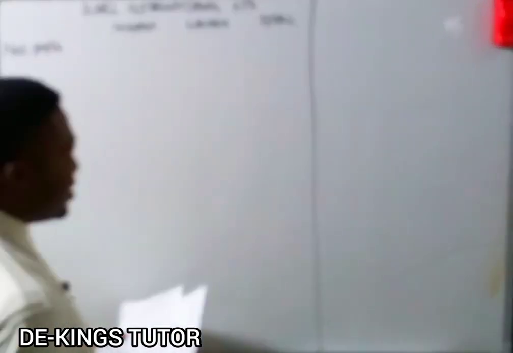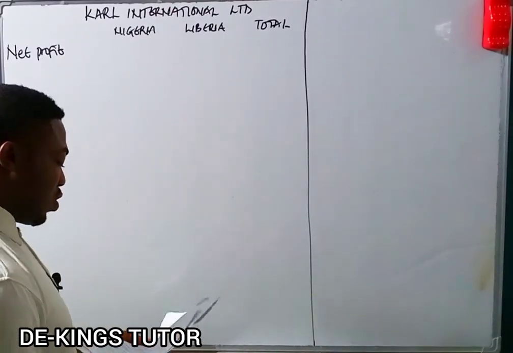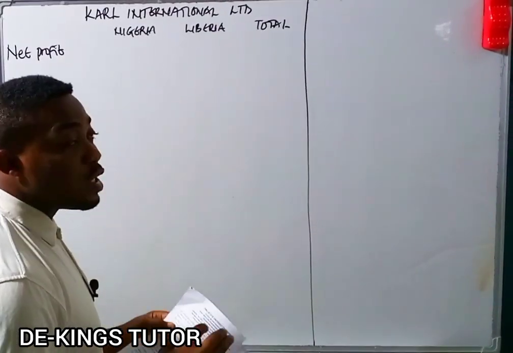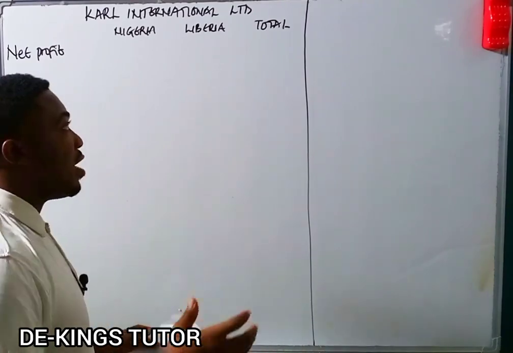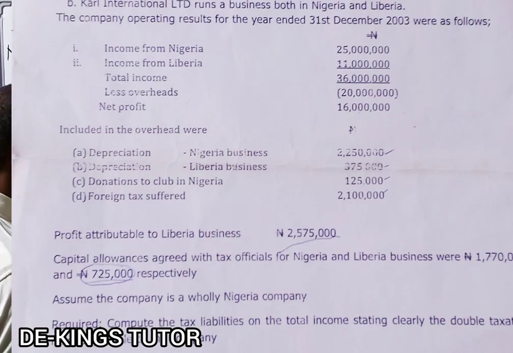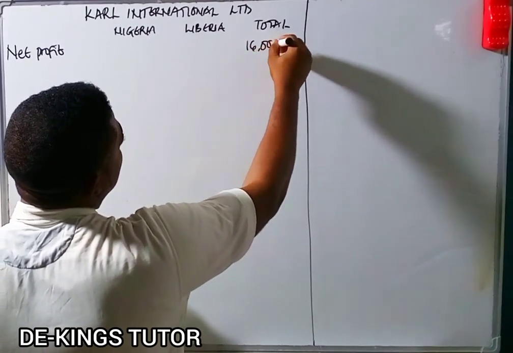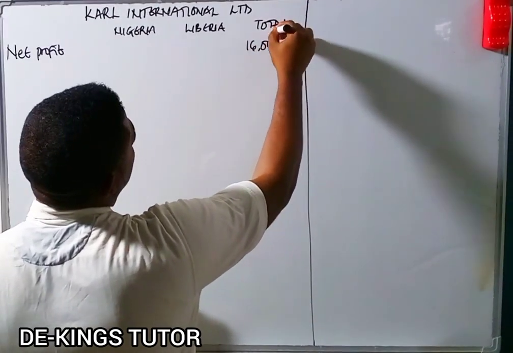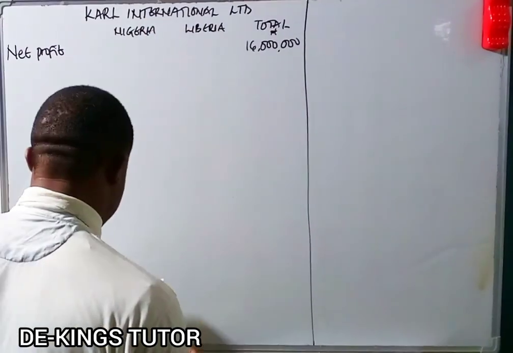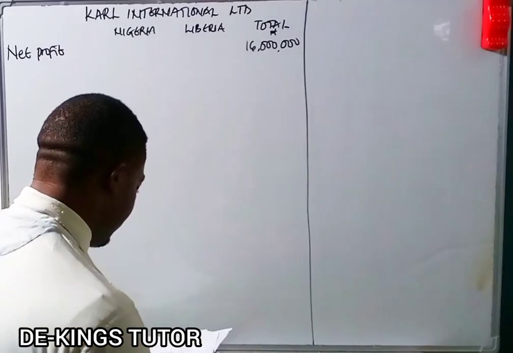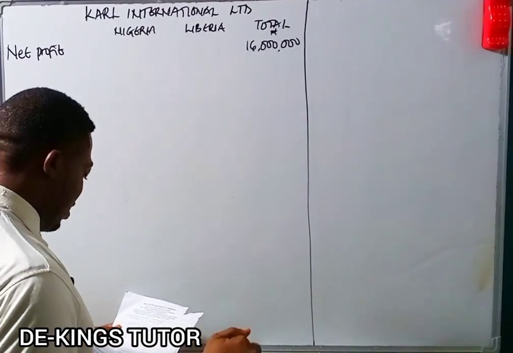Now, if you notice in this particular question, it wasn't split like the previous one we did. The total was given. So it means the total for the net profit is 16 million naira.